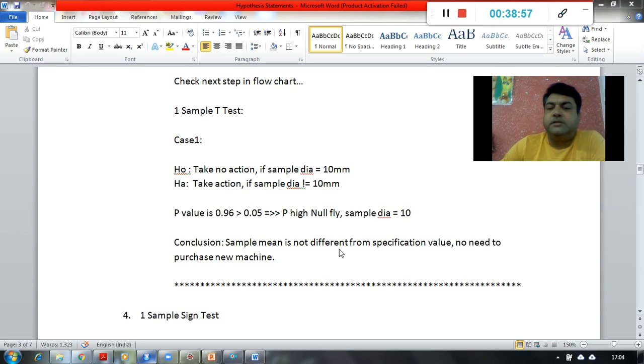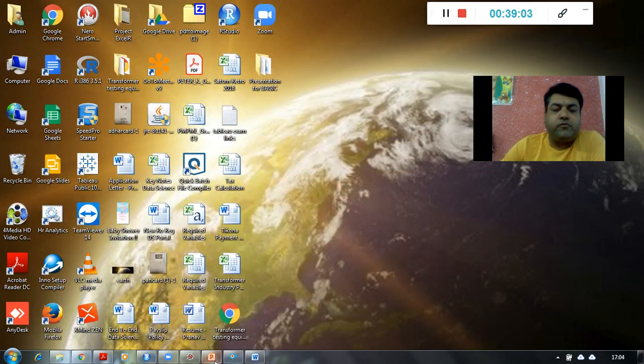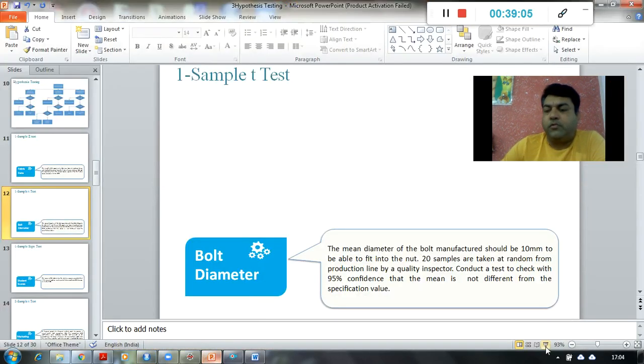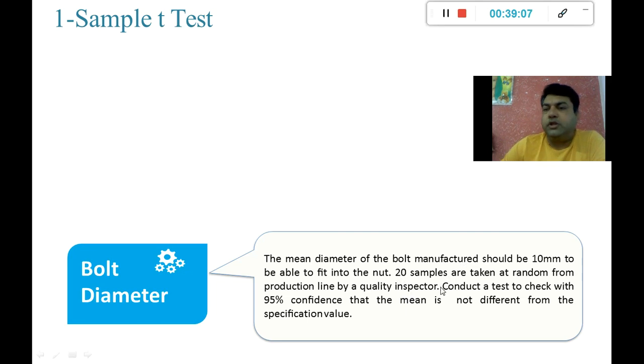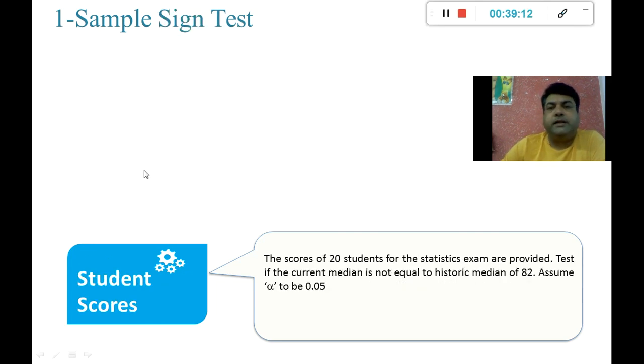So the sample mean is not different from a specification value. Whatever action we have to perform, we don't have to perform over here, something like buying a new machine or not. So this is a one sample t-test for you. There is also a one sample sign test, so we are not going to get into this now.